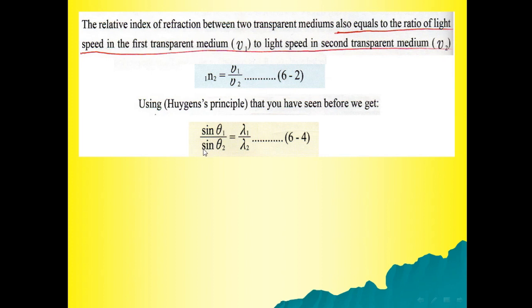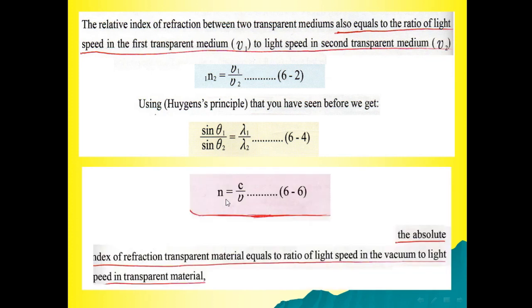Sine theta 1 over sine theta 2 equals lambda 1 over lambda 2, and n equals c over v. c is the speed of light in vacuum, and v is the speed of light in any medium such as glass or water.